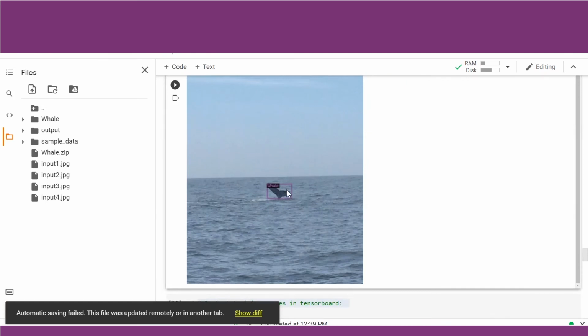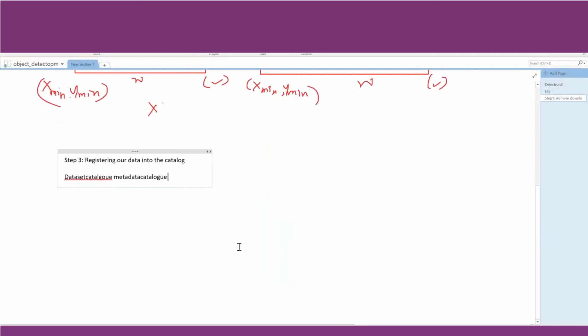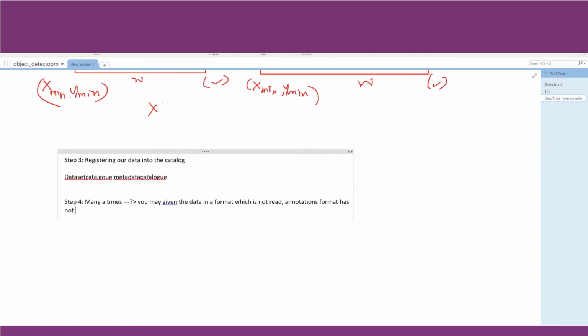So why is this step important? Many a time it may happen that you may have given the data in a format which is not read. That may be one error. The other common error is the annotation format. So instead of, suppose, XY, you may have mentioned XYWH or something else. The annotation format has not been registered properly or correctly.